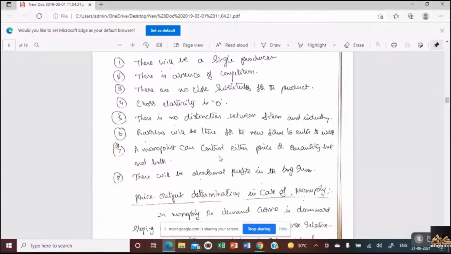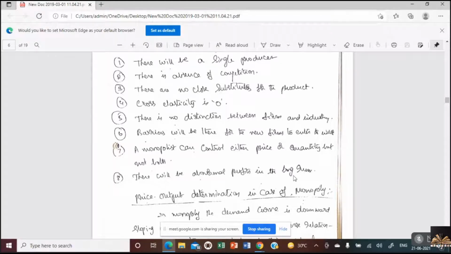This is about a monopolist controlling either the price or quantity. For example, in railways there are no competitors, isn't it? So if he wants more and more passengers, he has to reduce the price. If not, the passengers either go by railway or go by airways. He has to give discounts and offers so that he can increase sales. And the other customers have to come to the monopolist only. But still, to increase sales, he has to reduce the price and give discounts and offers. Is it clear, Nana? And there will be abnormal profits in the long run.